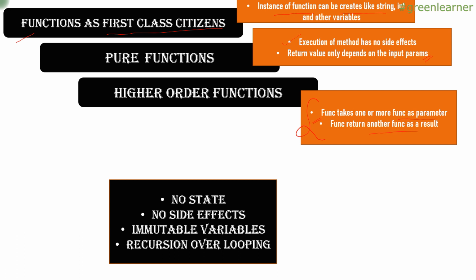Only then will it be called functional programming style. And you should prefer recursion over looping. When you have to iterate through a number of values, you should avoid looping but go through recursion, right? So this is all about functional programming.